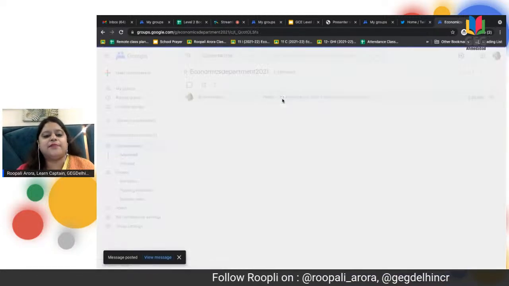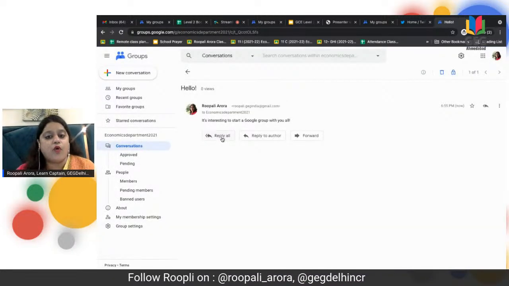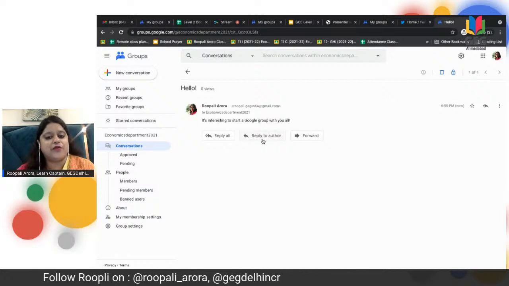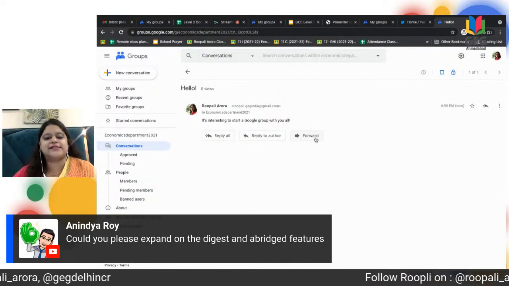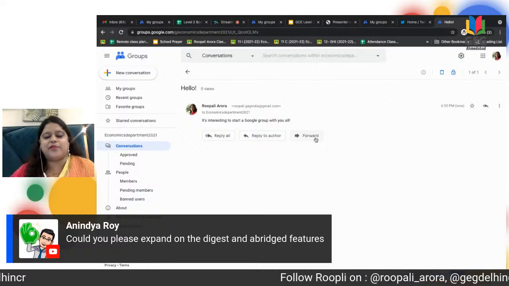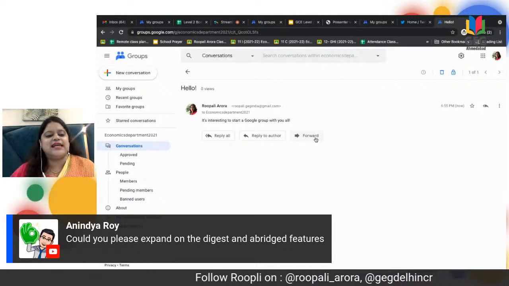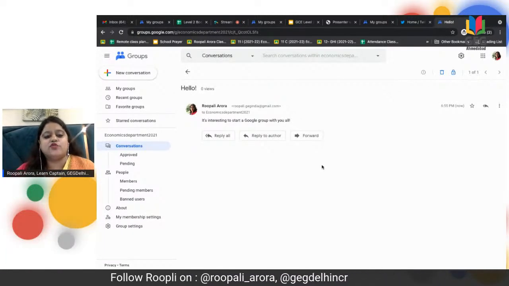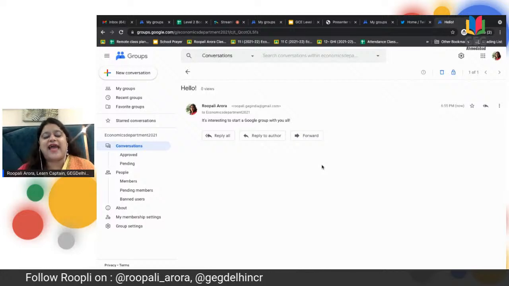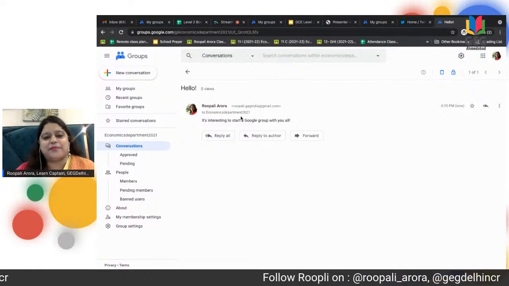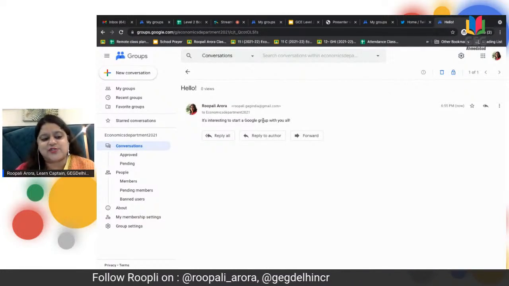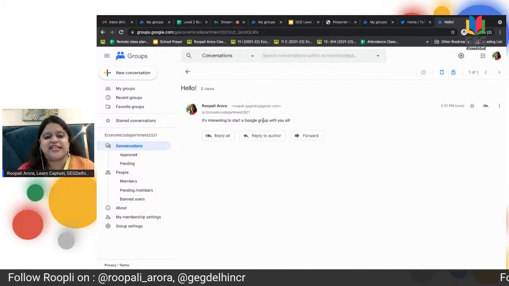And when you click on the post, you can reply all, or you can just reply to the author, or you can forward the mail, like you are familiar with the Google Gmail inbox, which Imtiaz showed. And here you can see that Google Groups would give you that added advantage of communicating with all the people who belong to the economics department with just one single email address. So isn't that fun and interesting?